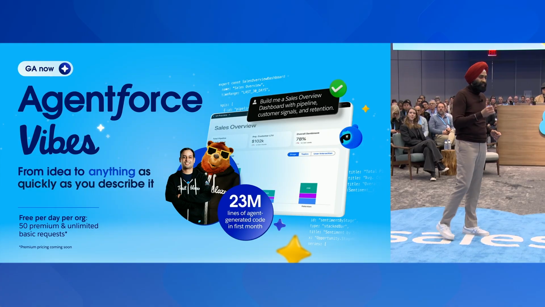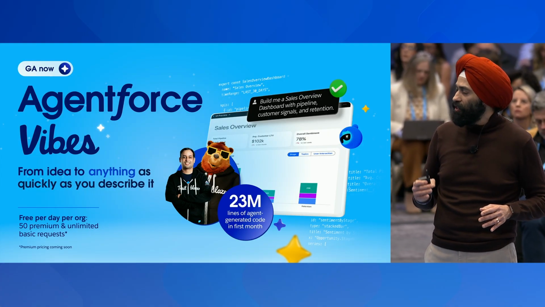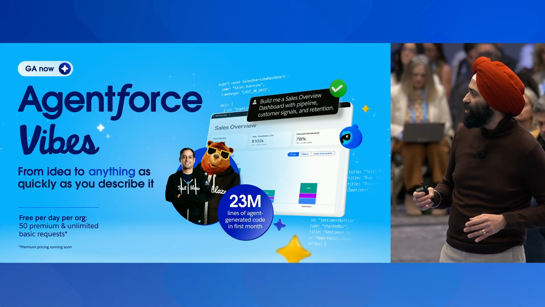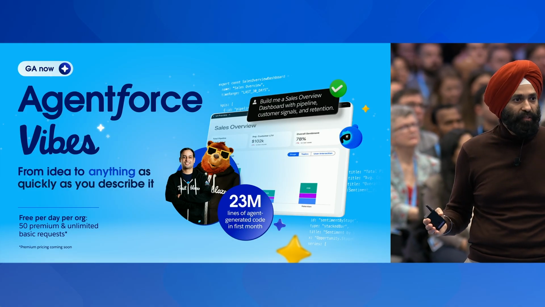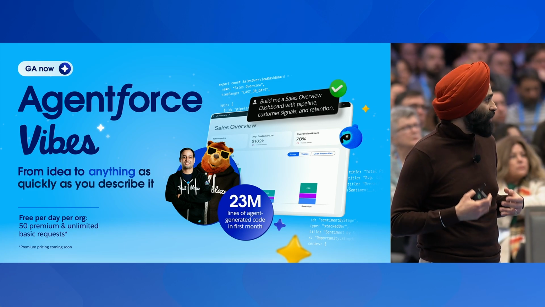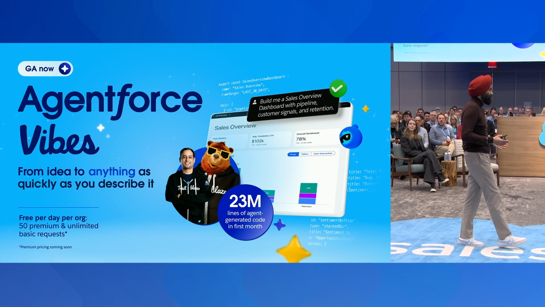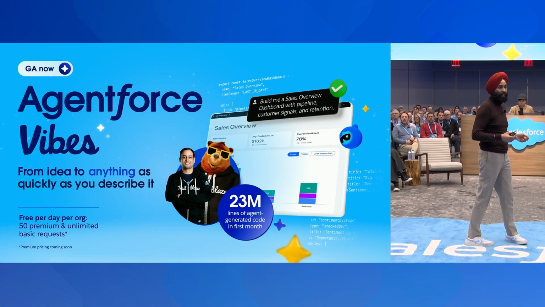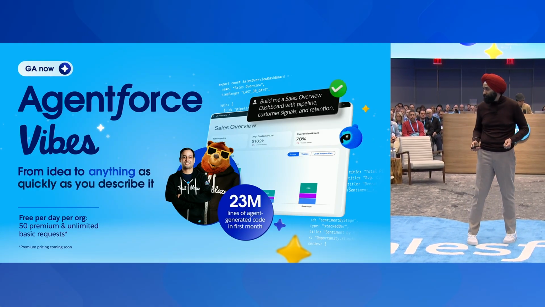This is truly amazing. This is not AI slop. This is agent-generated code that has been validated, accepted, and checked into production by humans. Now, my teams and I built Agentforce Vibes from the ground up, and we are super appreciative of all of the feedback that you have shared, and I assure you that we are actively working on it.